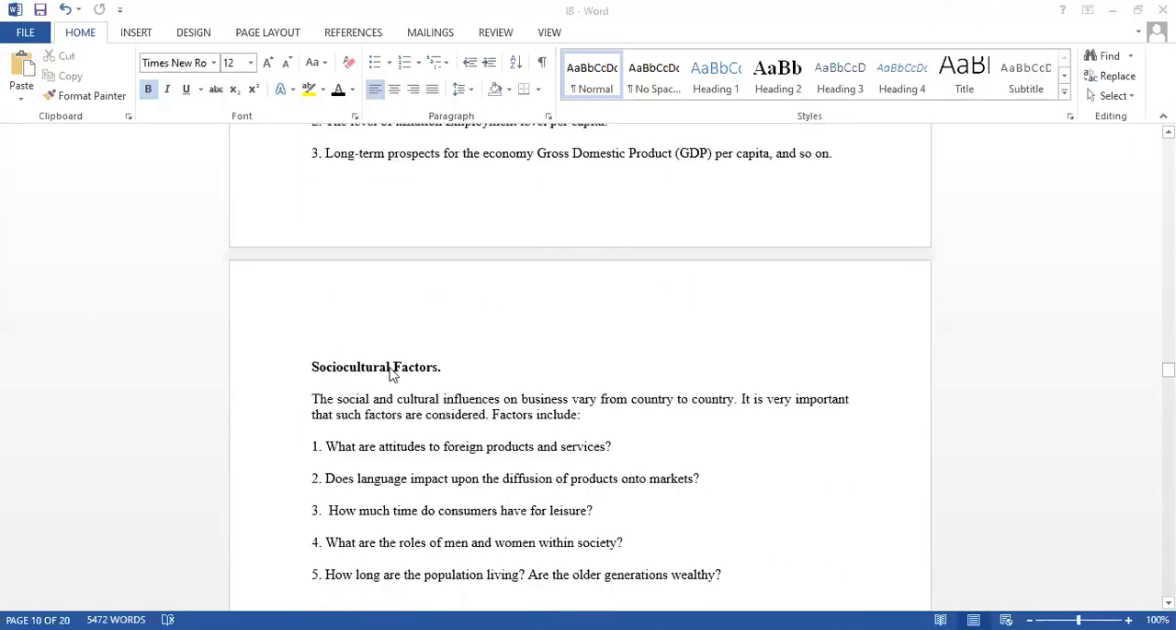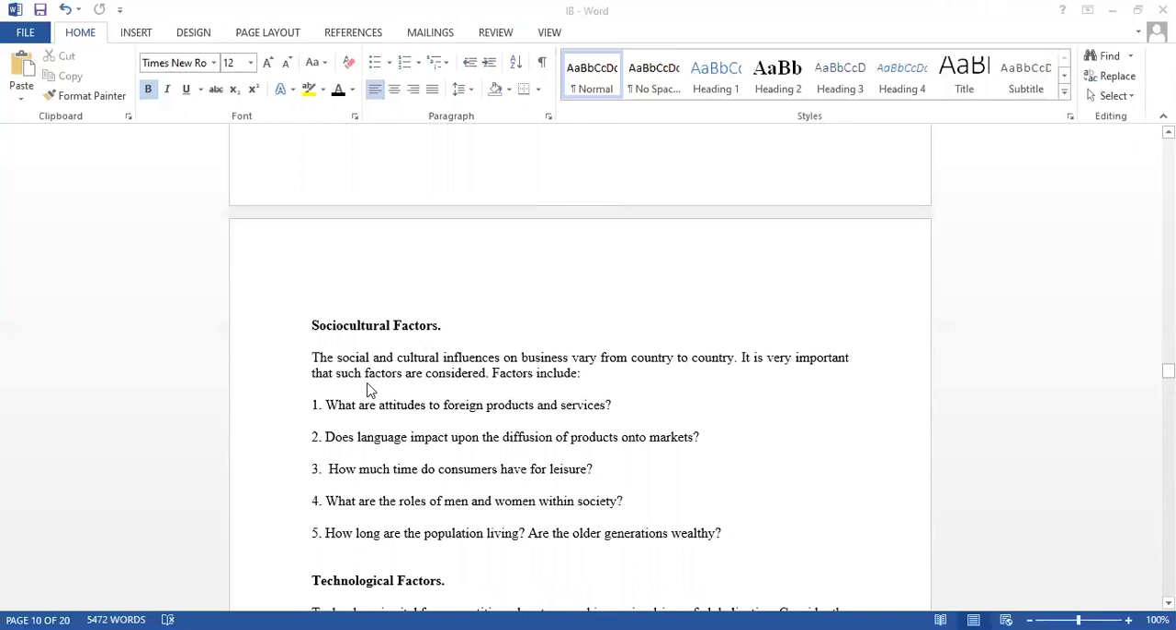Now let us see the social factors. The social or cultural factors influence a business, right? If you observe, the social and cultural factors change. There is a lot of difference from one country to another country. The social factors of one country are different, and the cultural factors are different when we compare with other countries, right?